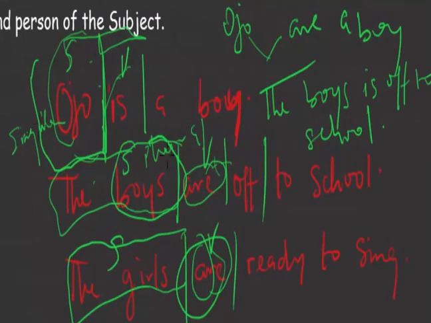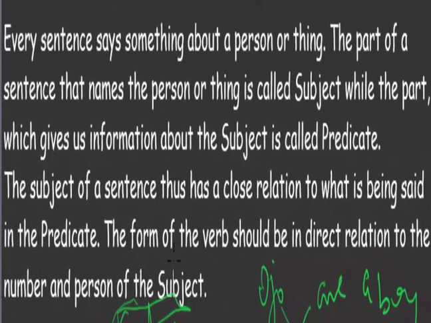We have the boys, we have the girls as the subject, while the part which gives us information about the subject is called predicate. Ojo is the subject, the boys is the subject, the girls is the subject. Is a boy becomes the predicate.